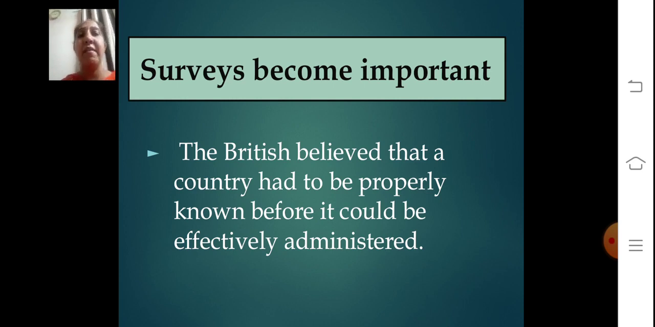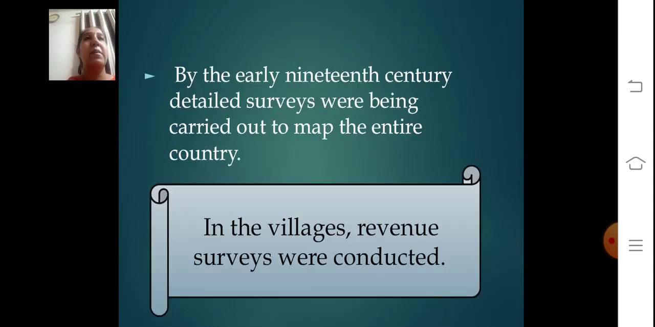So what was the main reason for surveys? The survey was for effective administration, so that they could base the policies of the administration on that survey. That is the reason they started having surveys. By the early 19th century, detailed surveys were being carried out to map the entire country. They wanted to map out the environment, to know each and every aspect of our country, India. Because if they wanted to follow policies, first they should understand what type of infrastructure is there. Only then could they have effective administration in our country.